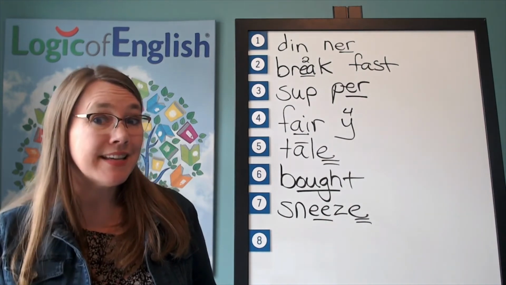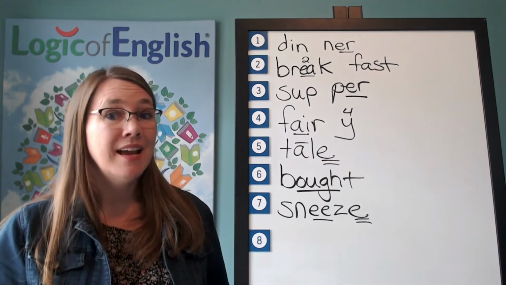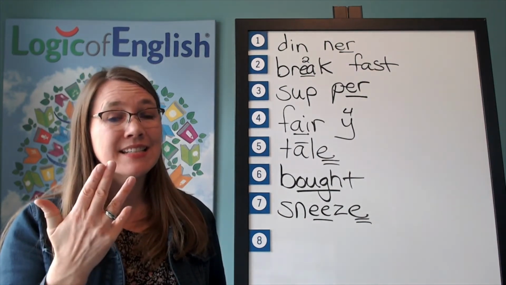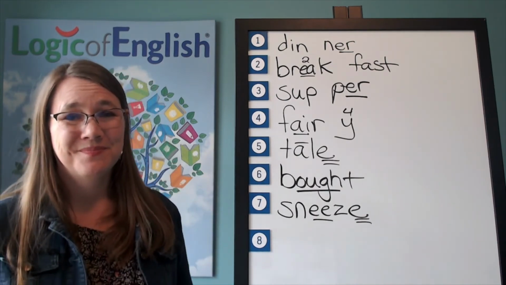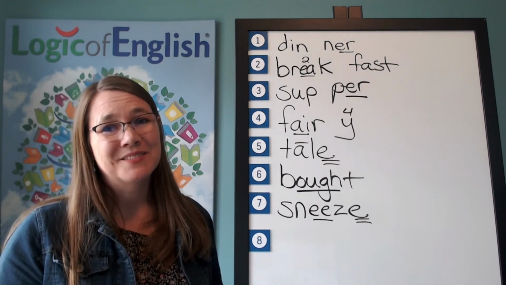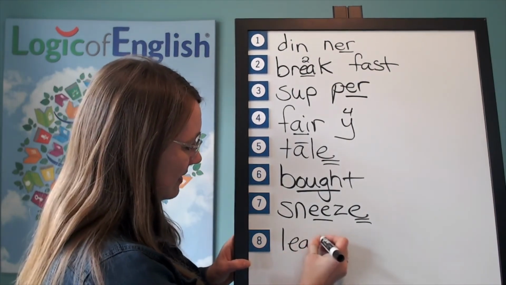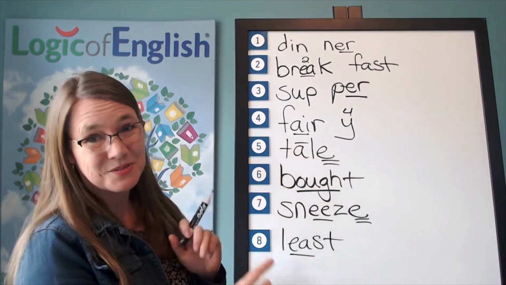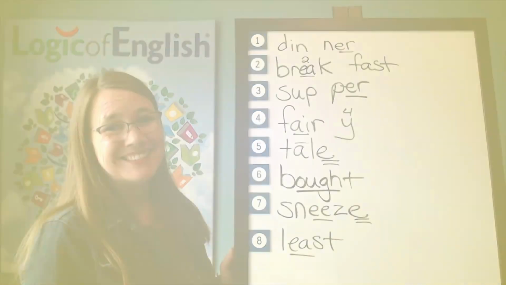Which glass has the least amount of ice? Least. Go ahead and say least. And let's sound it out. L-E, use an E-A, S-T. Go ahead and write least. Good, sounding it out. And help me to write it. L-E-A-S-T. And how will we mark it? We'll underline the E-A. Let's read it. L-E-A-S-T, least. Great work today.